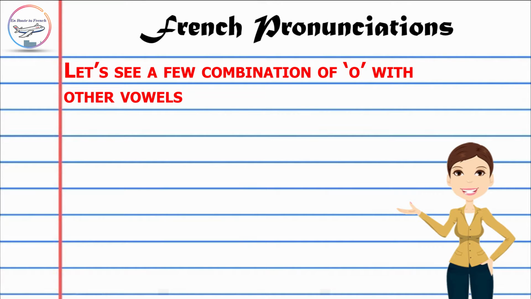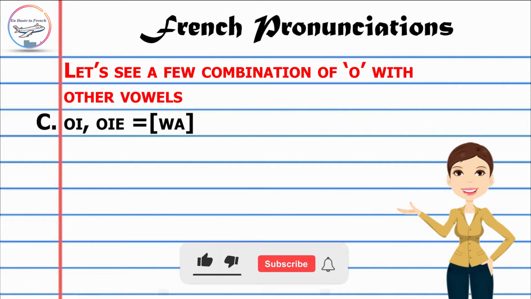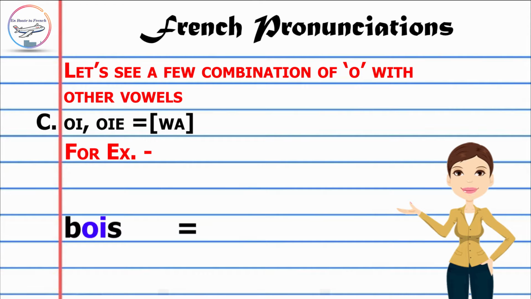Now, let's see a few combinations of the letter O with other vowels. To start off, if we join OI or OIE, it gives the sound of UA. So there's a little O sound. So UA. OI or OIE gives the similar sound. UA. For example, bois. Bois means wood.